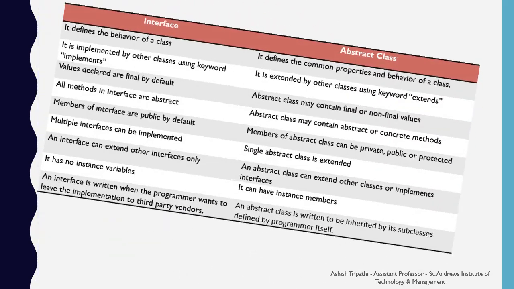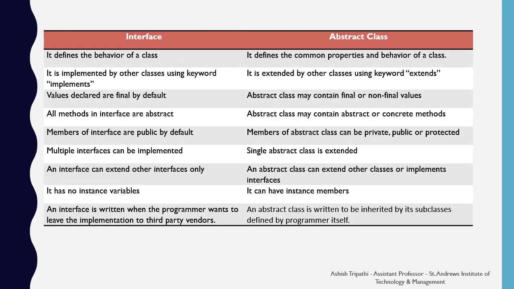Here is a difference between the interface and the abstract class. Interface defines the behavior of a class, whereas abstract class defines the common properties and the behavior of a class. Interface is implemented by the other classes using the keyword implements, whereas an abstract class can be extended by the other classes using the keyword extends.